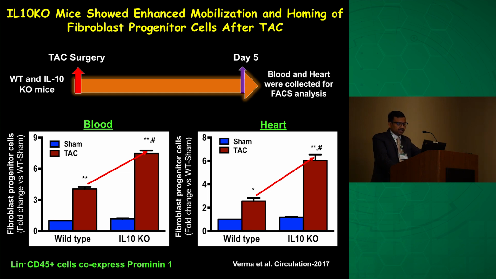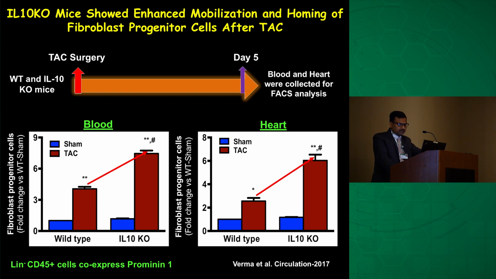On day 5, we collected blood as well as heart and did FACS to track these cells both in blood as well as in heart. So our FACS data indicates that both in wild-type as well as in IL-10 knockout mice, these cells are mobilized into the myocardium. Interestingly, we found that both in blood as well as in the heart, IL-10 knockout mice after TAC have a much larger population of these specific cells. It suggests that IL-10 tightly regulates the mobilization of these cells into the myocardium.